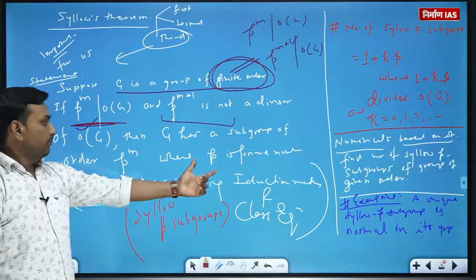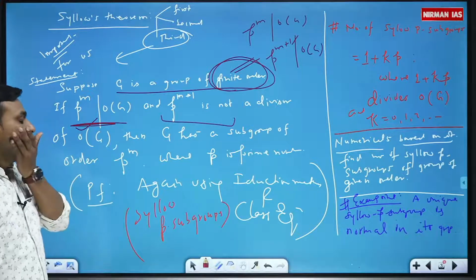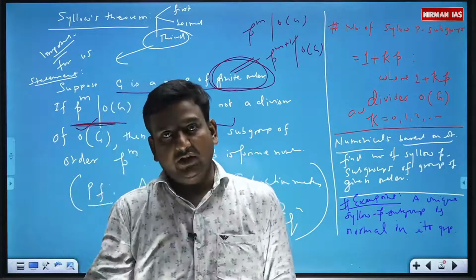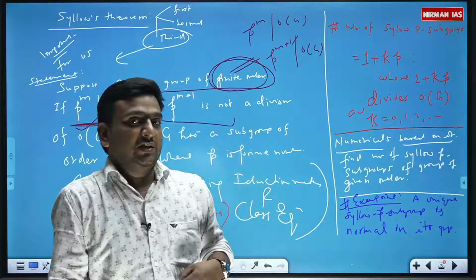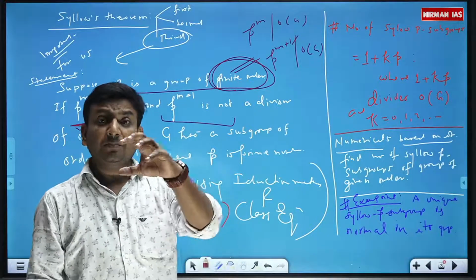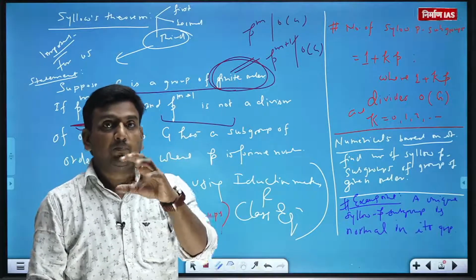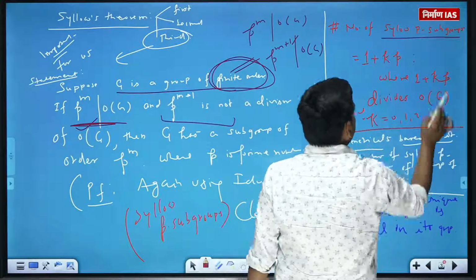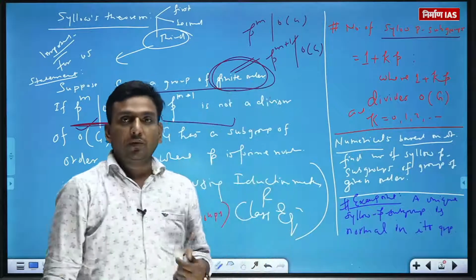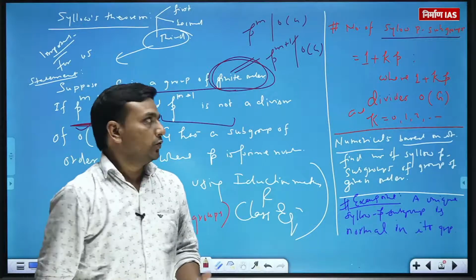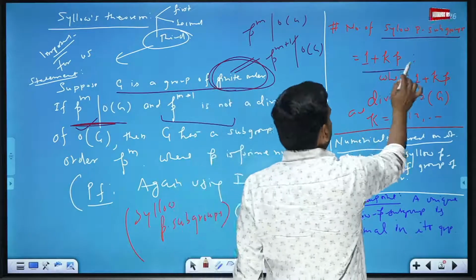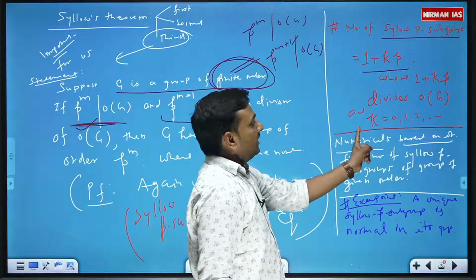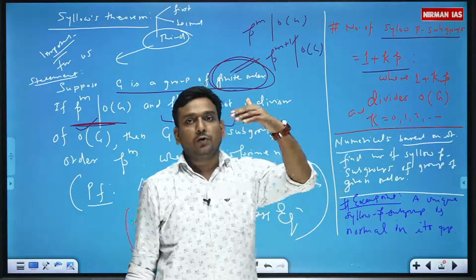Then for that, where p is a prime number, we have a result. Although Sylow has 1, 2, 3 theorems, but for us the third theorem is very important. Only the statement part you need to carry on. The statement is: the number of Sylow p-subgroups of a given group is 1 plus kp, where p is the prime number, and k runs from 0, 1, 2 and so on.